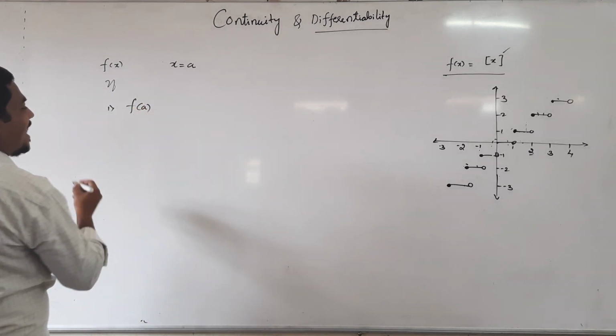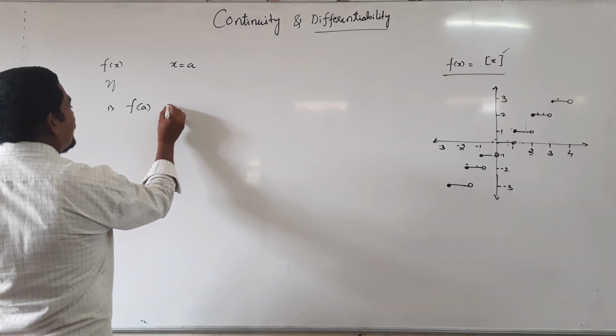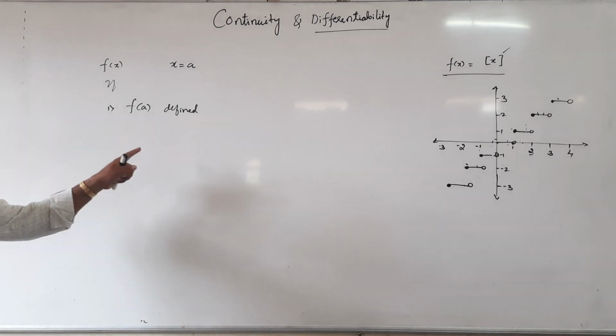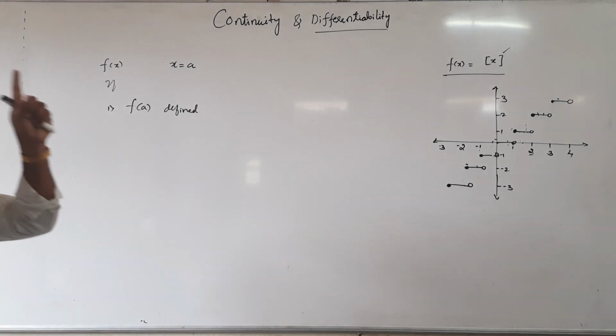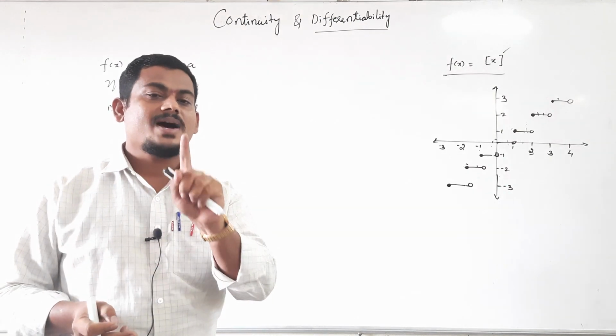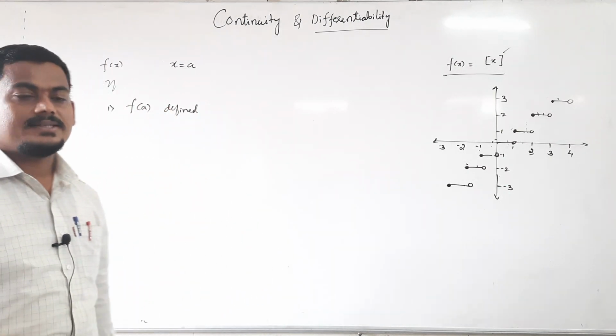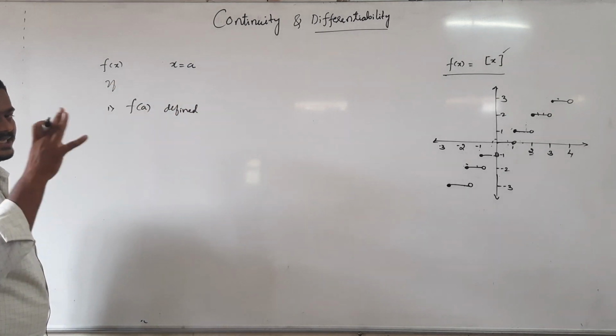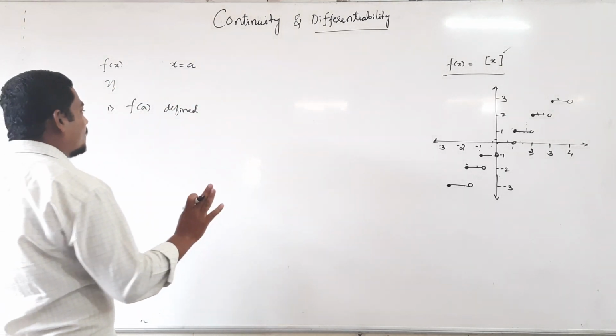f of a is defined. f of a defined means f of a should give a finite value. f of a should be finite, or f of x exists at x equal to a, both are one and the same.